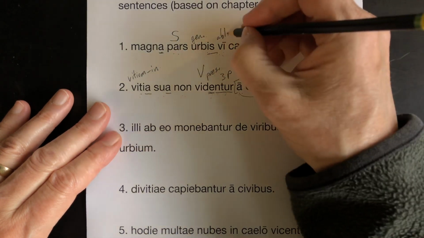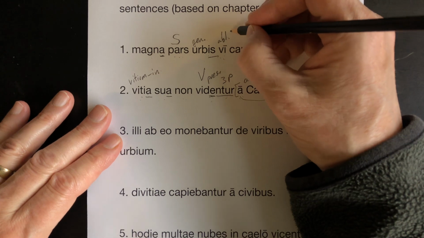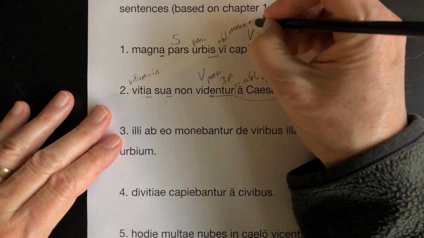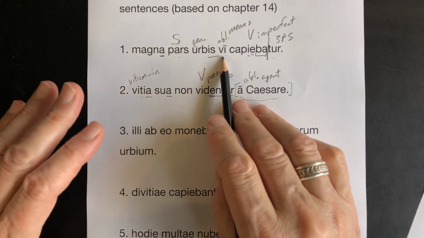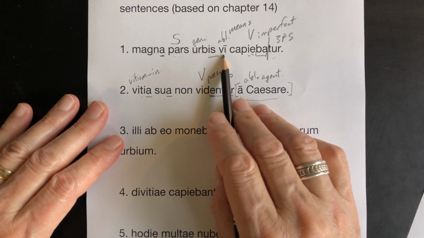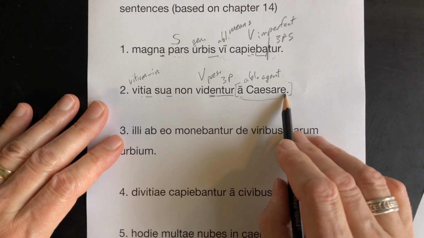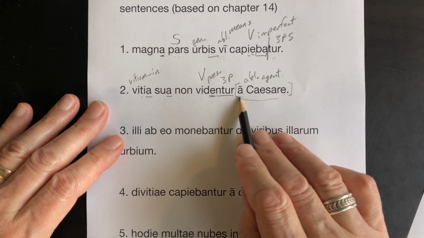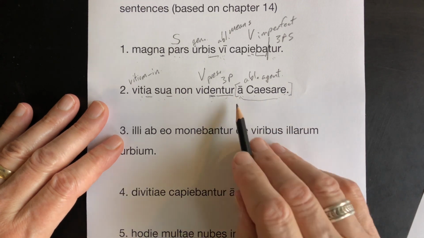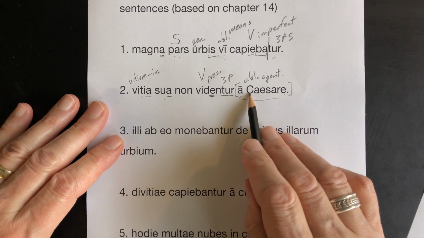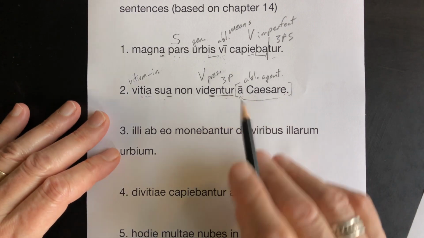Pretty much the same thing as the ablative of means up here, except with the ablative of means, it's an inanimate thing, so it doesn't have a preposition. And here, Caesare, that's a person, it does have a preposition. And it's a instead of ab because the next word begins with a consonant.